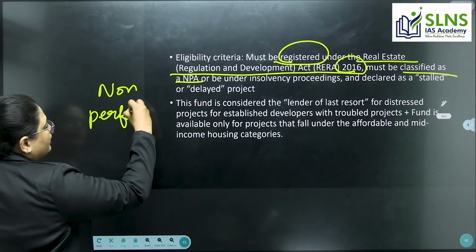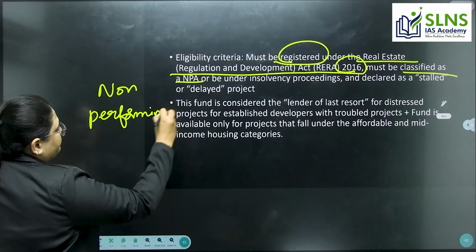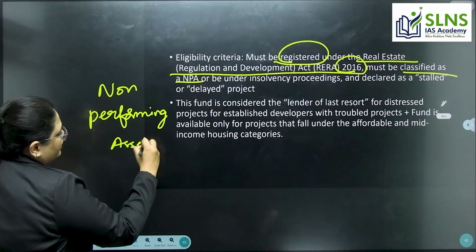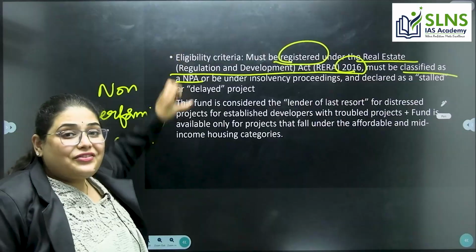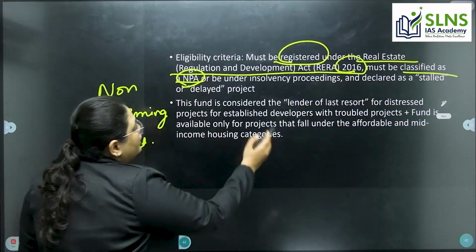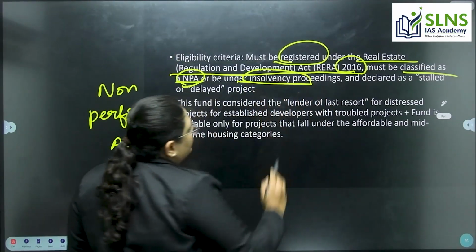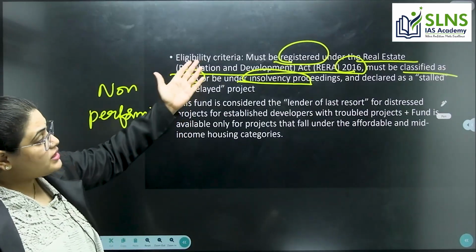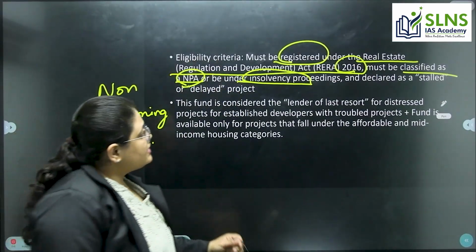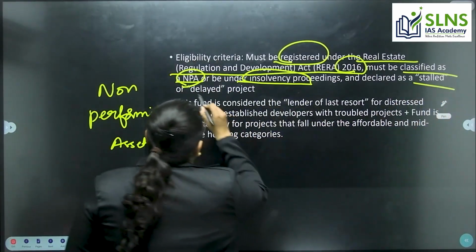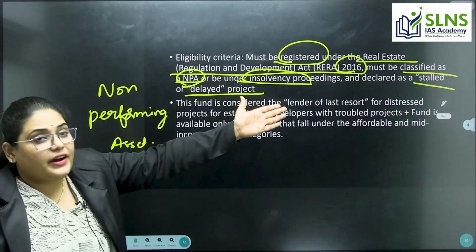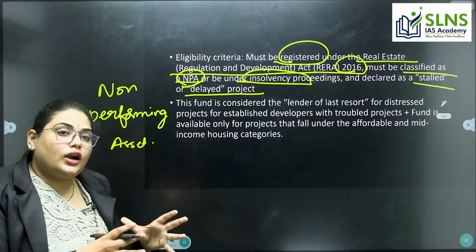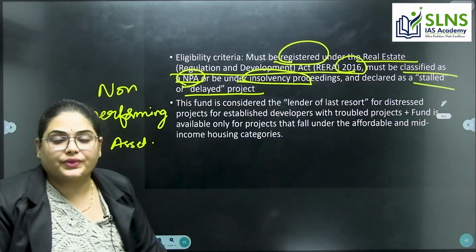Non-performing asset. So this real estate firm must be classified as an NPA or under insolvency proceedings, and the project is declared as a stalled or delayed project.